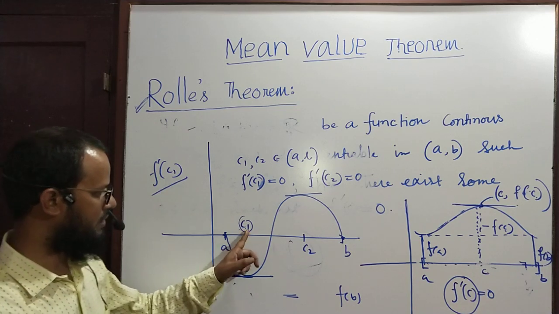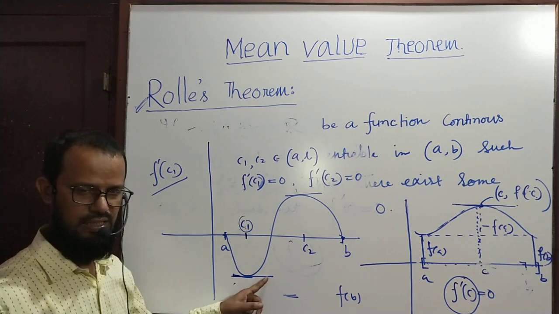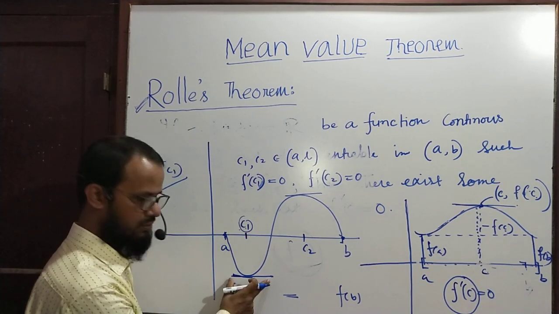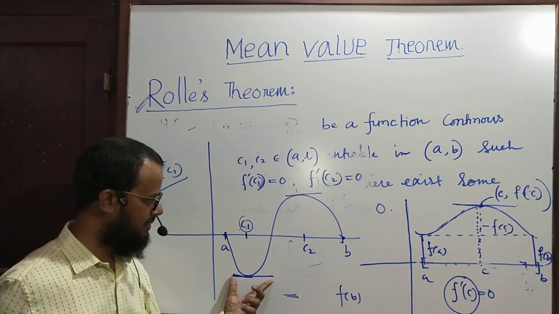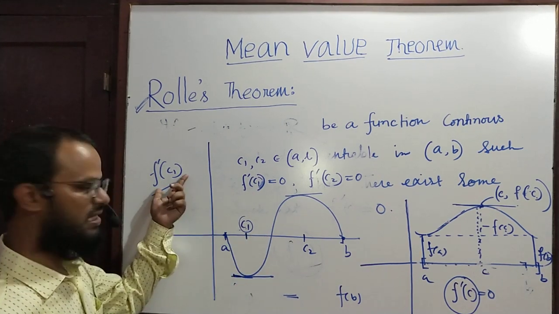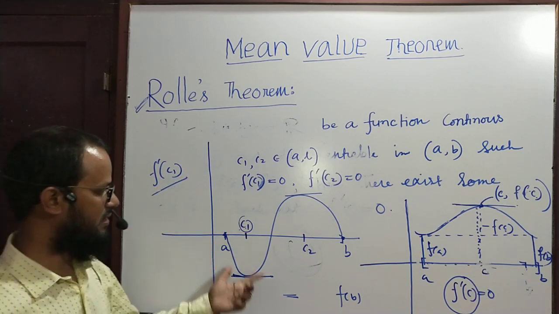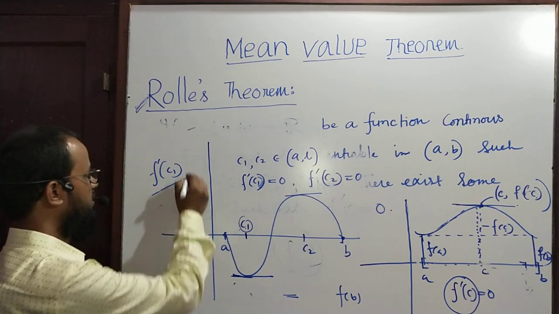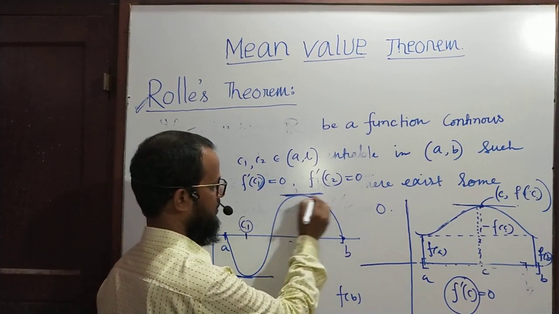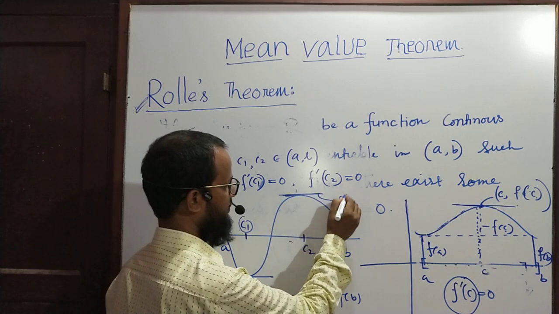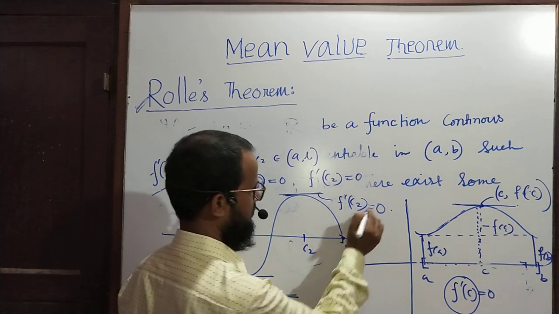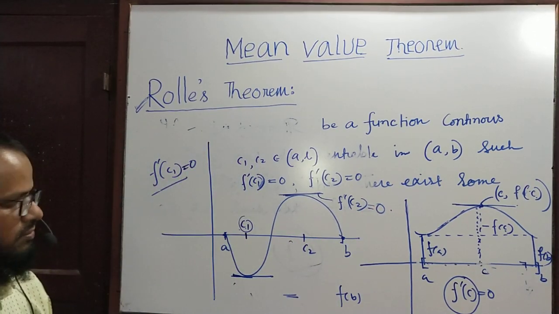represents the slope of the tangent at the point C1, and this is the tangent. Since the tangent is parallel to the x-axis, f dash C1, representing the slope of the tangent, is equal to 0. Similarly at the point C2, this is the tangent and its slope is f dash C2, and since it is parallel to the x-axis, it is equal to 0.